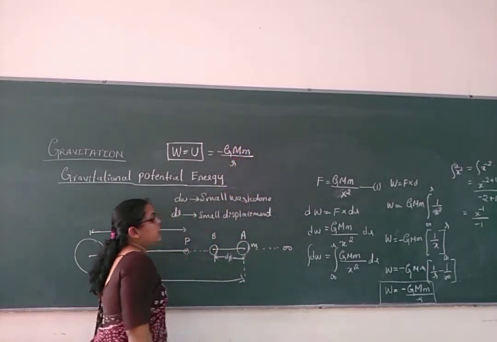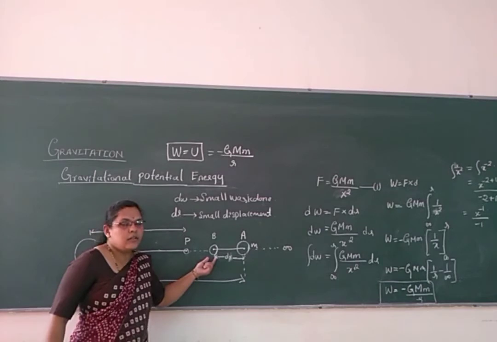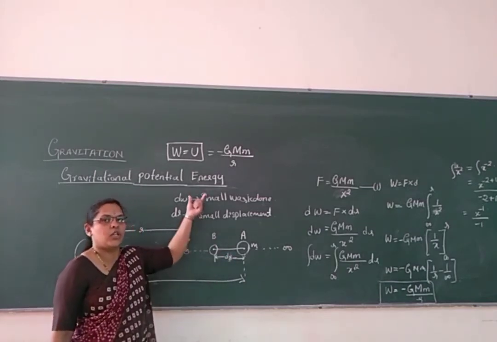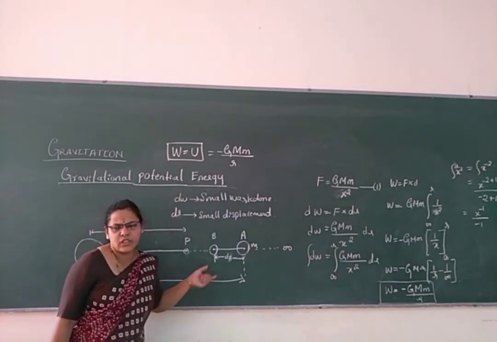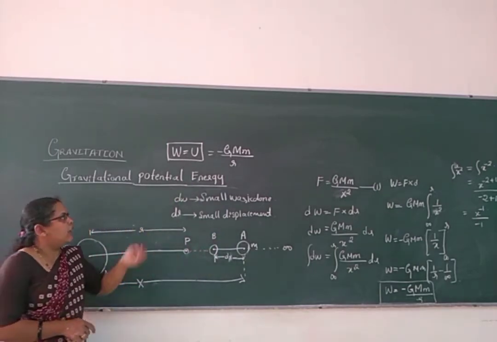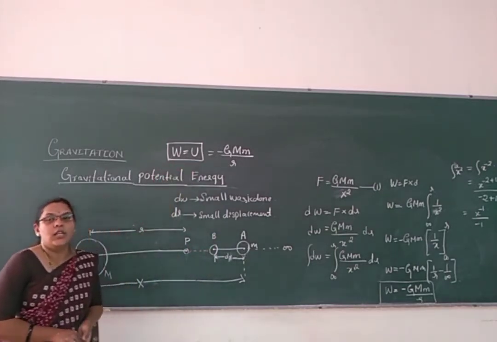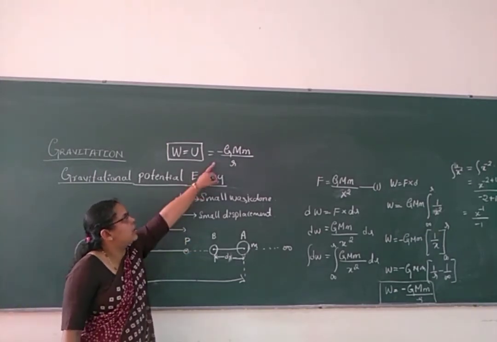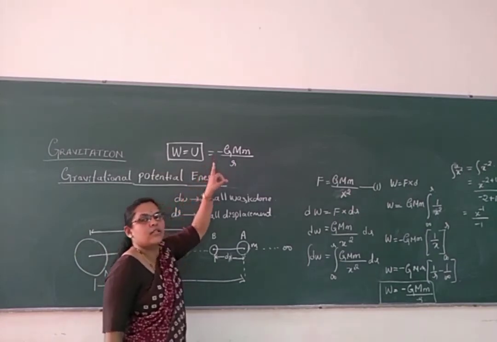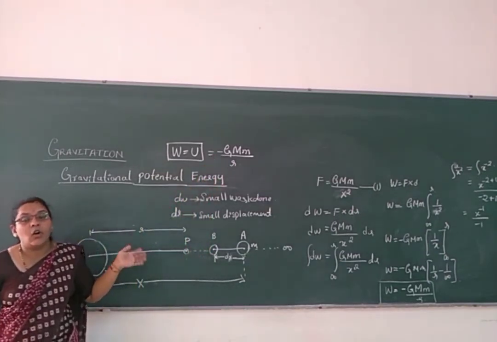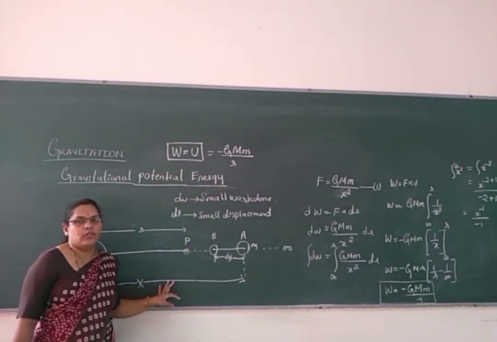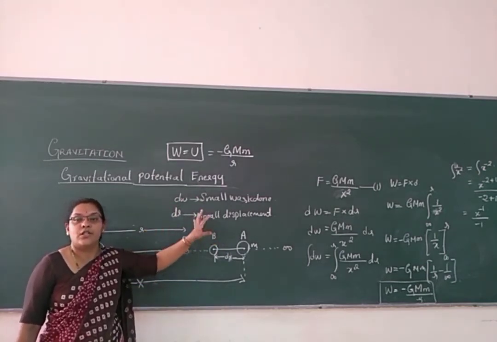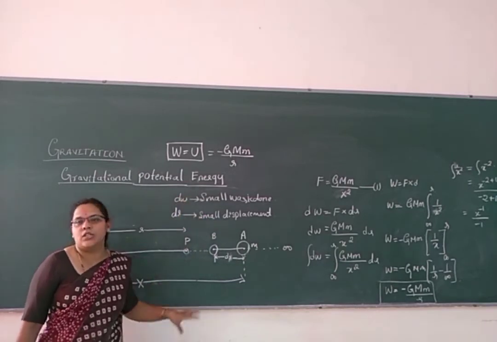So the amount of work done will play the role of gravitational potential energy on the particle or the body. The work done is equal to the potential energy, and it remains as gravitational potential energy. Look at the negative sign here. Since the negative sign comes here, it is not against the gravitational force, which is attractive in nature.